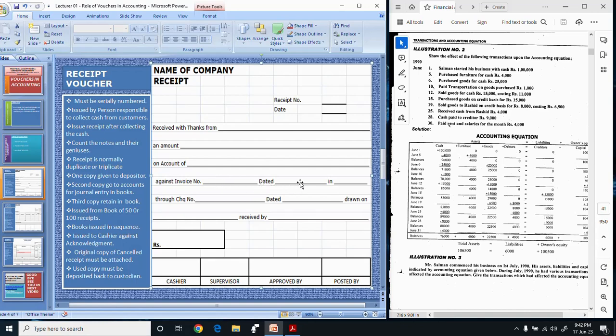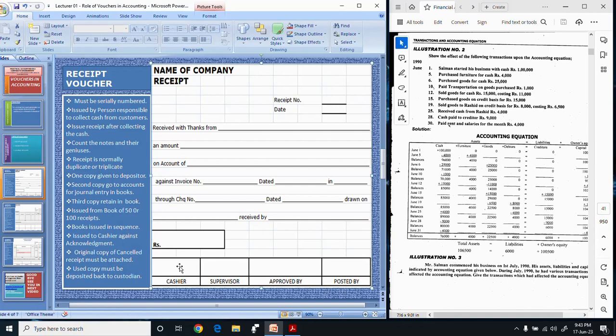The next column rows are filled if you receive the payment through check. If you are receiving the payment through check, then you fill these forms. Here you will mention the date of the check. Here you will mention the bank in which it is deposited. Here you will mention the check number, check date, and the bank on which your check is drawn, and then here you will write rupees. After this rupees you will mention the amount in figures. And in this way a cashier fills the cash receipt.